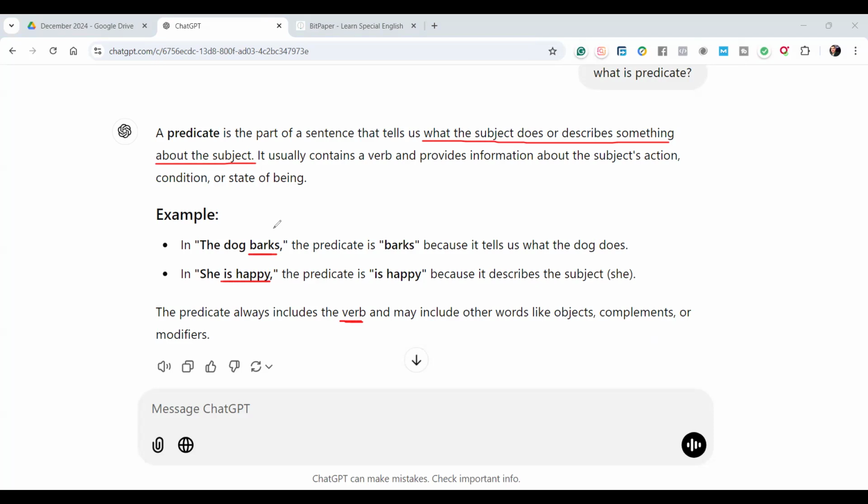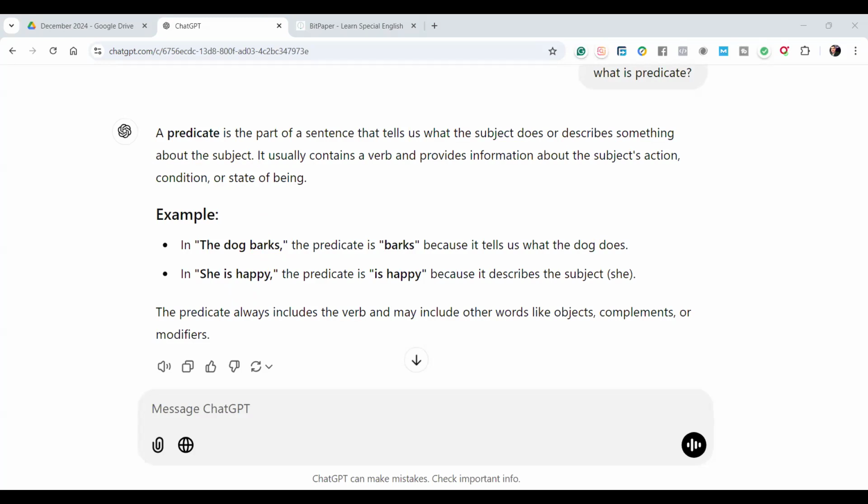We're not talking about all this now, but a simple sentence may have a subject and a predicate. A predicate can be a verb alone, like barks, or verb to be plus adjective: she is happy. This is the state of mind, her state, her feelings. She's feeling happy. So the predicate is happy. That is what completes the thought, what completes the sentence. That's the predicate.